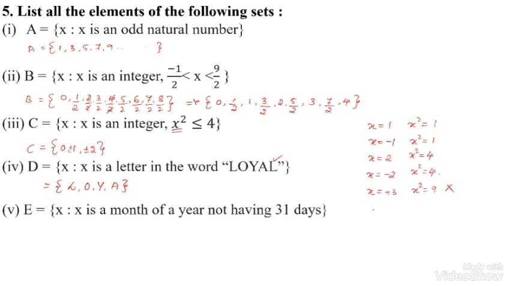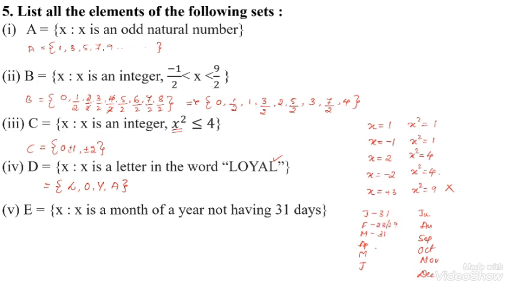Now I can collect all the months here: January, February, March, April, May, June, July, August, September, October, November, and December. Okay, January has 31 days. February may have 28 or 29.